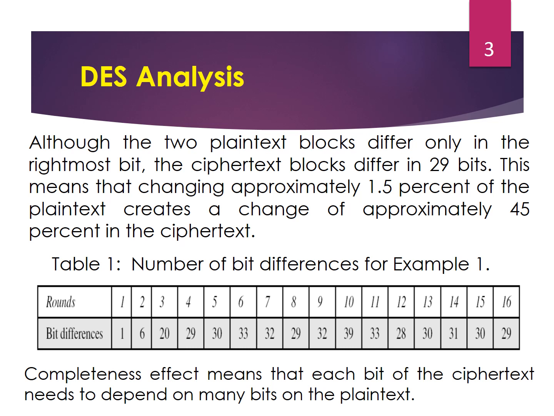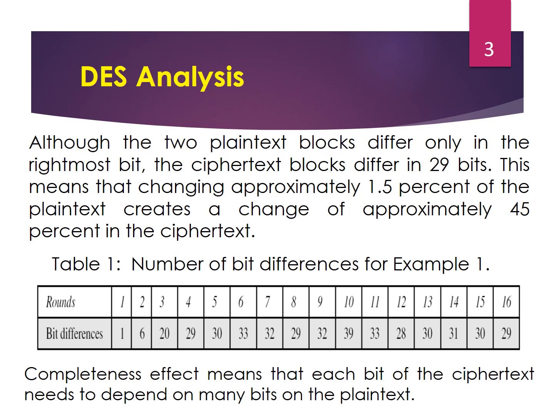Number of bits that differ: there are 16 rounds. In the first round it is 1, second round 6, third round 20, fourth round 29, fifth round 30, sixth round 33, seventh round 32, and like that in the 16th round it is 29 bits that differ.